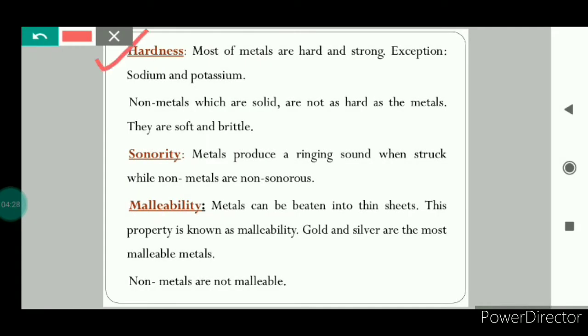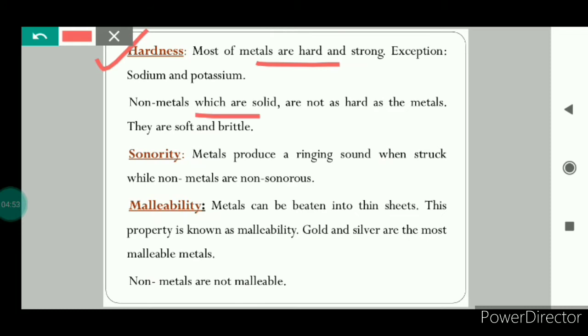Hardness. If we talk about hardness, most of the metals, they are hard and strong, except sodium and potassium. Sodium and potassium, they are soft, and these metals can be easily cut with a knife. Metals, they can bear a lot of stress because of their strength. And this is the reason that iron, it is used in the construction of buildings and bridges.